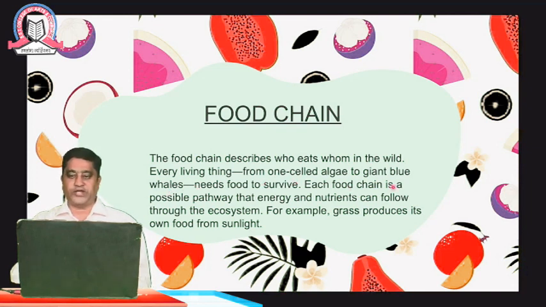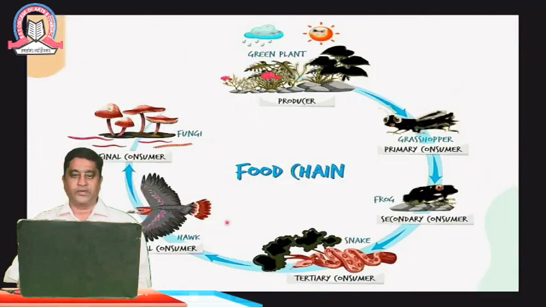Each food chain is a possible pathway that energy and nutrients can follow through the ecosystem. So in this ecosystem the food chain is very important, and the path in which the energy is conserved and utilized is also dealt with. For example, grass produces its own food from sunlight. For all these things we require sunlight, water and nutrients for the development of our tissues as well as for the body.